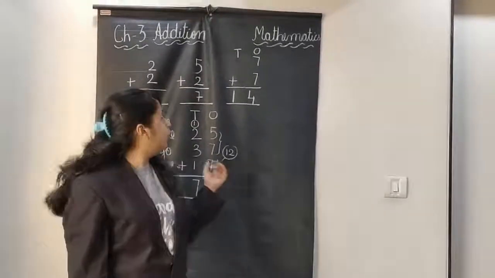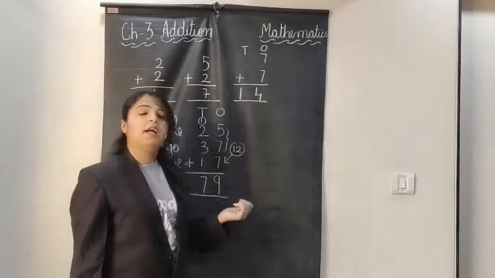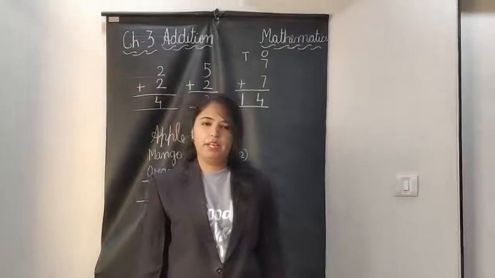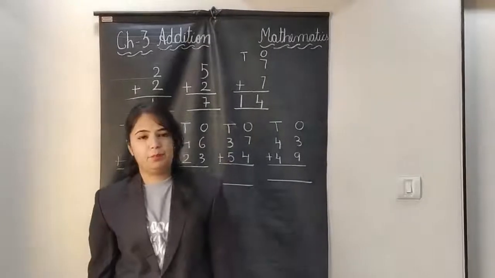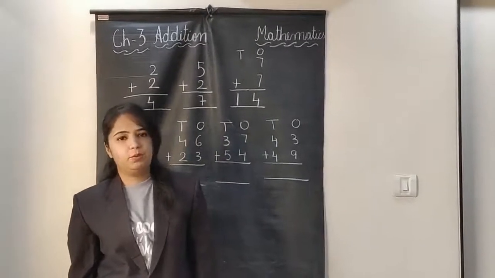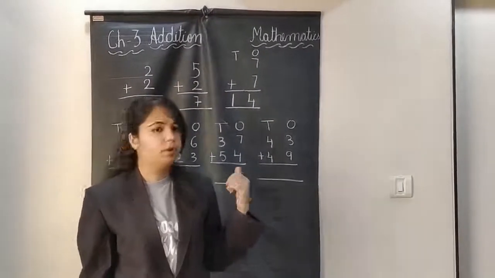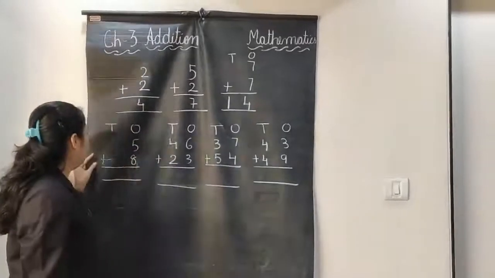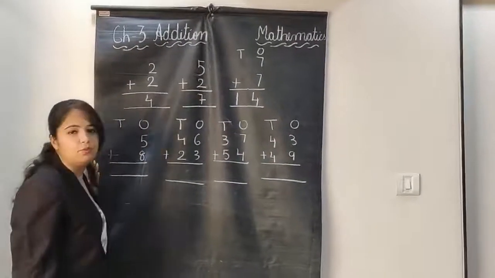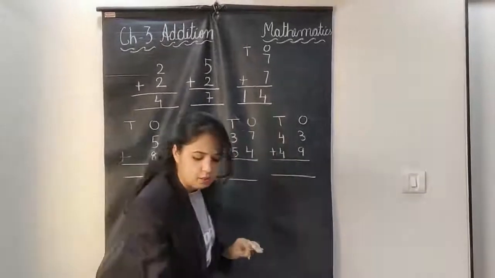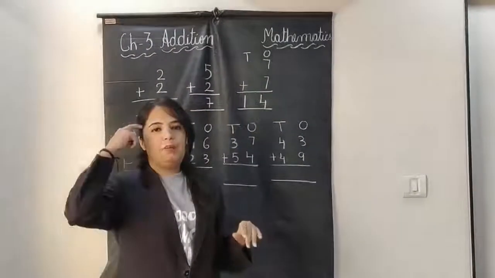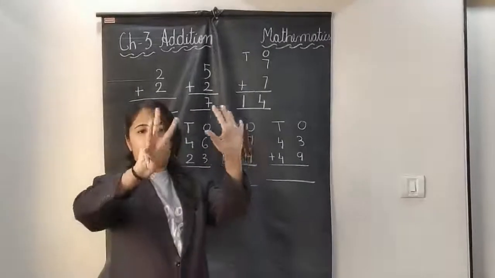So after doing this sum, come let's do the exercise from the textbook. Now come, let's solve the following sums which you have been given in the textbook. I am solving on the board. First one is 5 plus 8. So what you will do? 5 in your mind, 8 on your fingers. So 5 in your mind, 8 on my fingers.